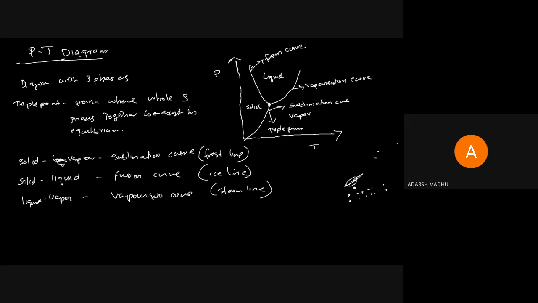Okay, this is the PT diagram, the PT diagram for a substance like water. For a PT diagram there is a triple point. And what is the triple point? Triple point is a very important term that will be asked in university question papers. It has been asked before. The triple point is the particular point in the PT diagram, or any diagram related to solid, liquid and vapor phases, where the three phases together coexist in equilibrium.